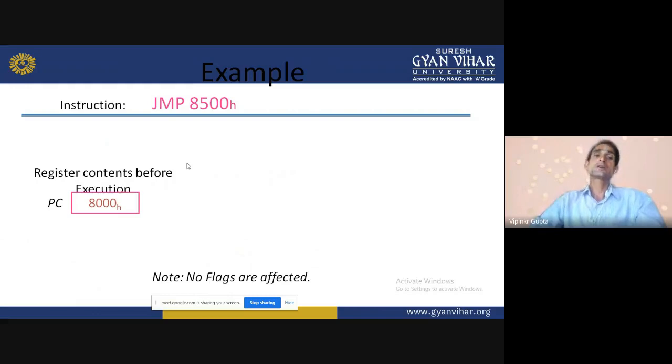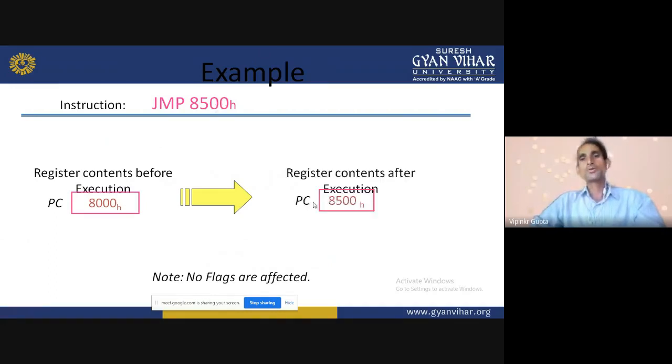Suppose that the program counter holds the value 8000H. It means the instruction at memory location 8000 is to be executed. After executing this instruction, the program counter value will change to 8500H. That is the difference. So it will skip the memory space from 8000 to 8500. That is the meaning of this unconditional jump. So we can say the program will jump from that location to that location.